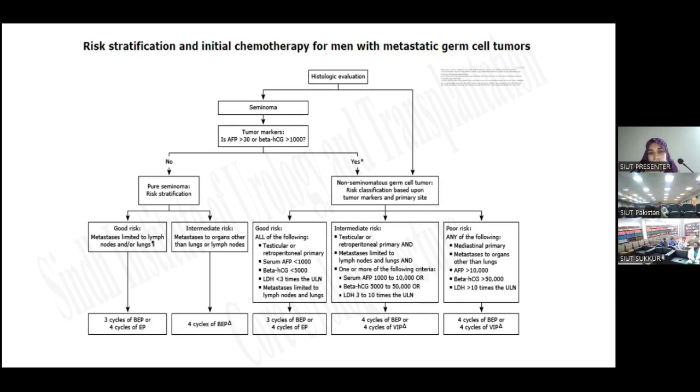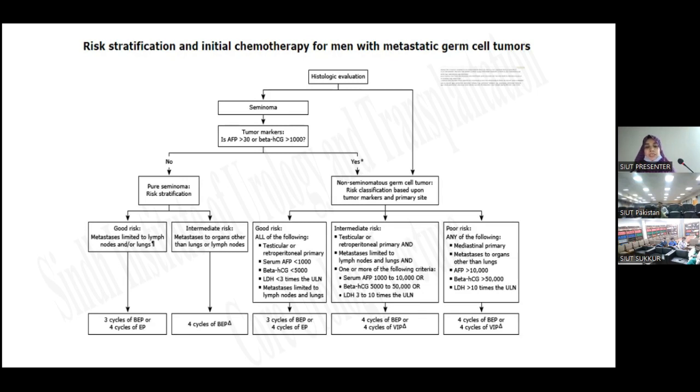So for non-seminomatous germ cell tumors, risk stratification is based upon the tumor markers and the primary site. For good risk, which includes testicular or retroperitoneal primary, serum AFP less than 1000, beta HCG less than 5000, and LDH less than 3 times the upper limit, with metastasis limited to lymph nodes and lungs, we will offer 3 cycles of BEP or 4 cycles of EP.